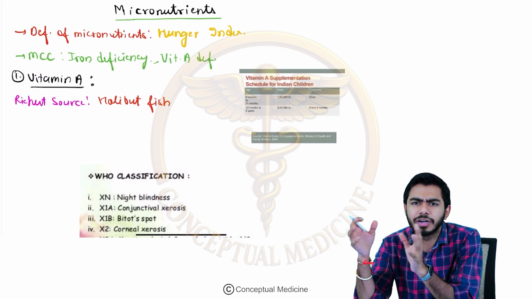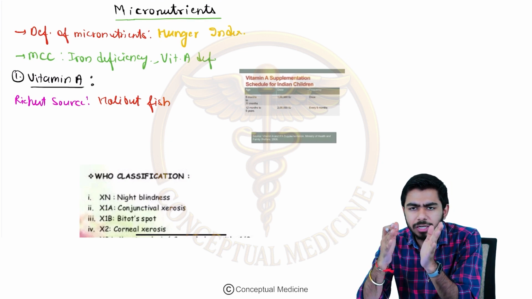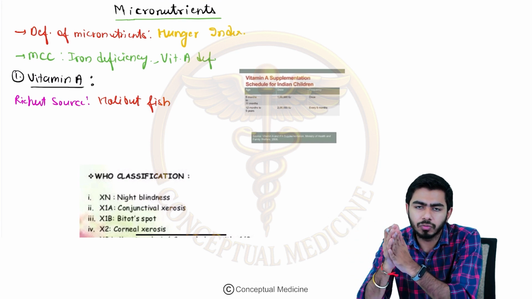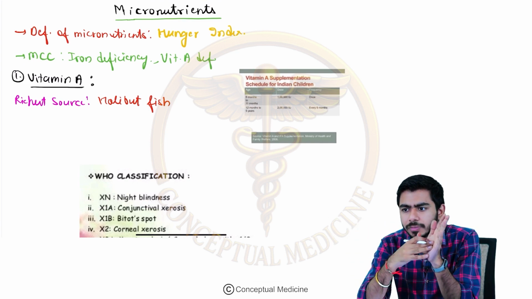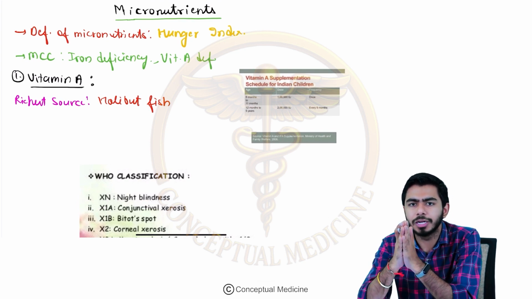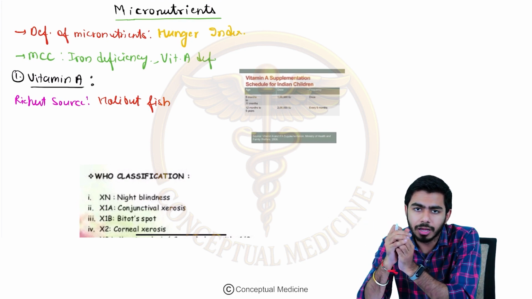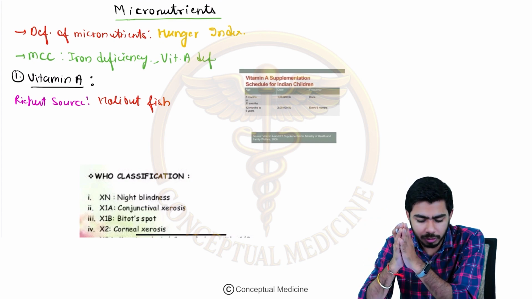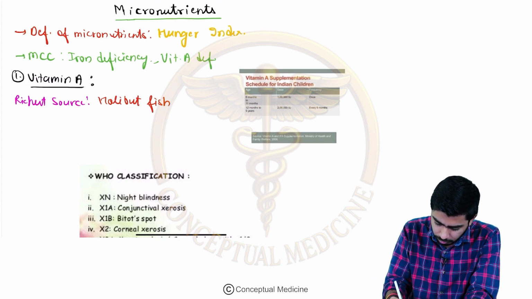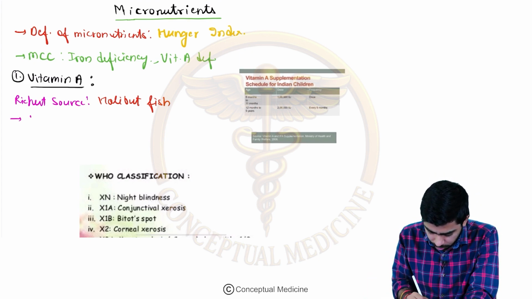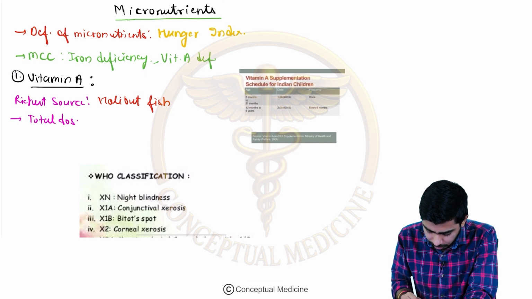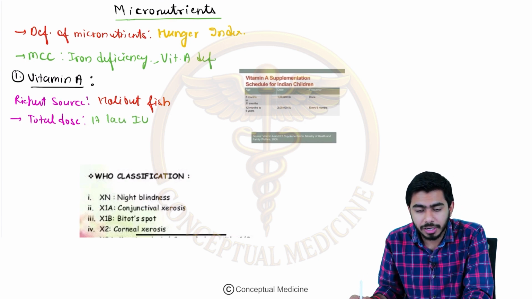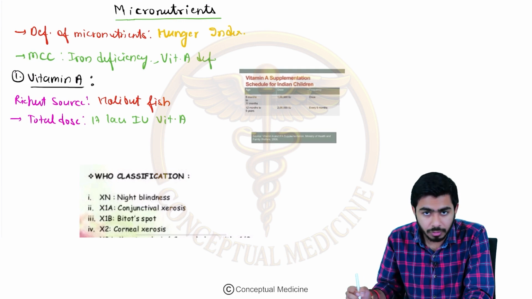Second point, the dose which we are giving, for example, if a child is having vitamin A deficiency. To reverse that, for the treatment and also for prophylaxis purposes, we are giving vitamin A doses. These are oral doses, by the way. In total, how much dose are we giving? We are giving 17 lakh international units of vitamin A.